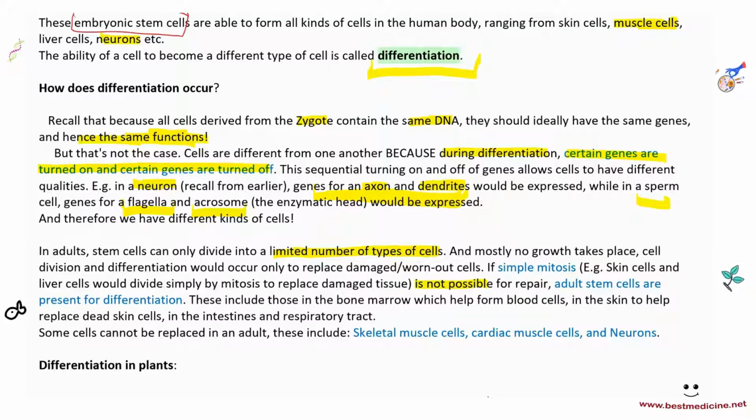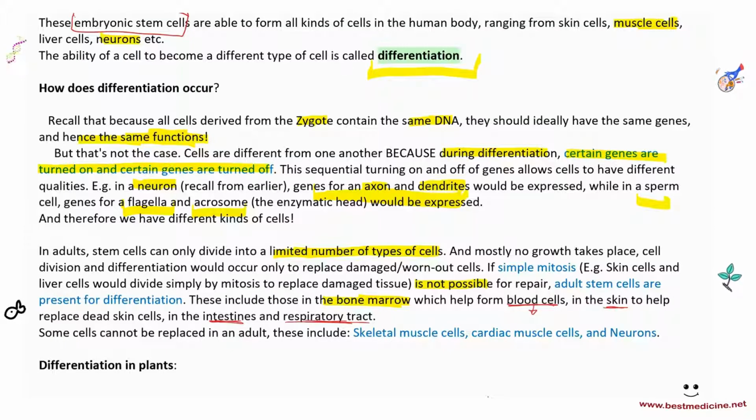And these include those in the bone marrow. Bone marrow contains stem cells that produce blood cells, which help form different kinds of blood cells like red blood cells, white blood cells, platelets. In the skin as well, we have some stem cells which replace dead skin cells. In the intestines, we have some stem cells, right? In the respiratory tract as well, we have some stem cells. But again, cells in the respiratory tract cannot form all types of cells. Maybe they can only form a couple of different types of cells. Same goes for the intestines and the skin stem cells, as well as the bone marrow stem cells.